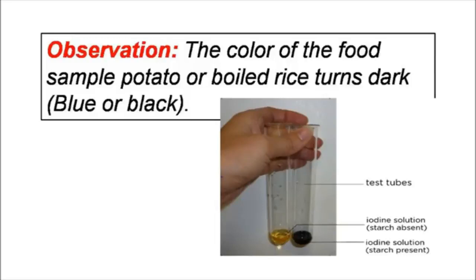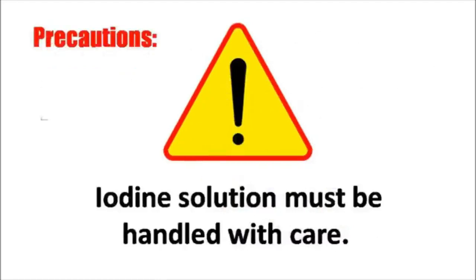So what does it indicate? Yes, the change of color into dark blue or black indicates the presence of starch. While doing this experiment, we need to take a precaution regarding the usage of iodine solution. Iodine solution must be handled with care.